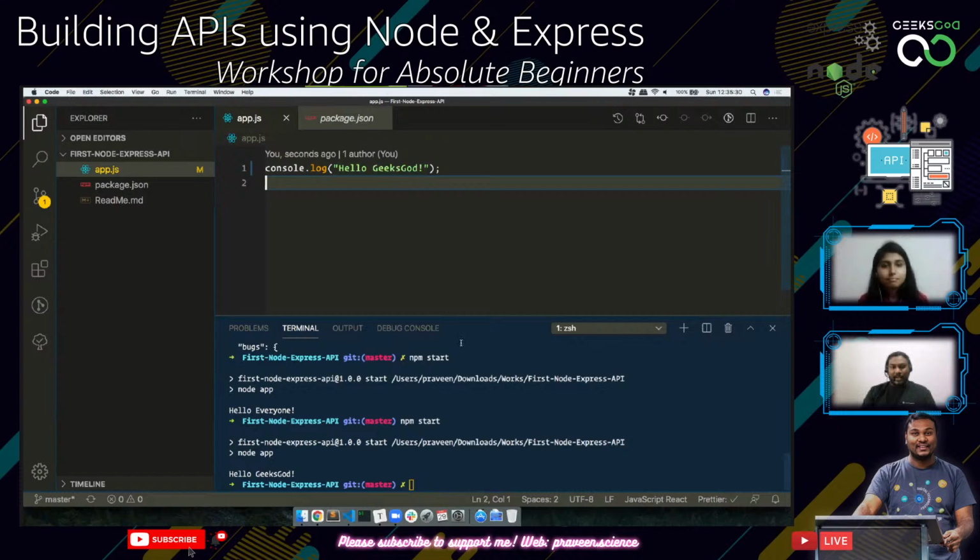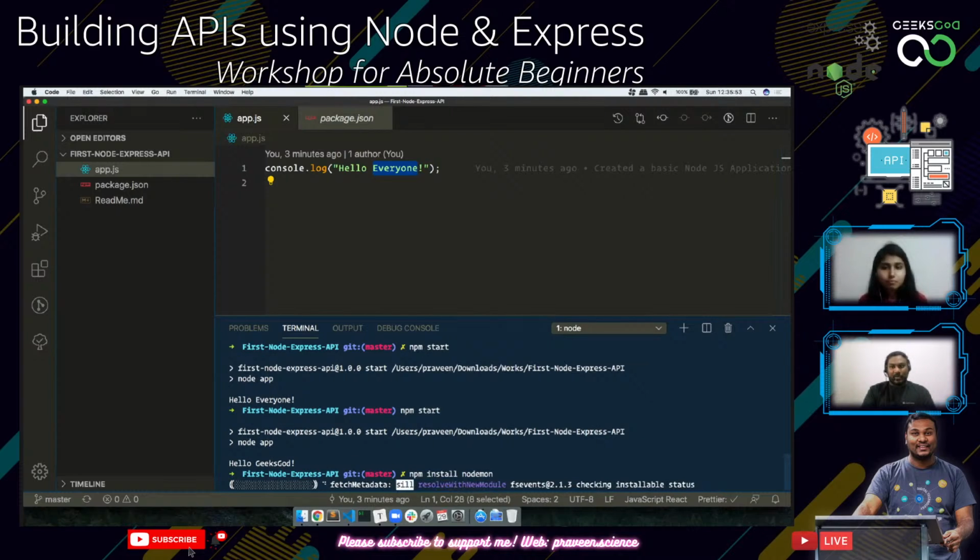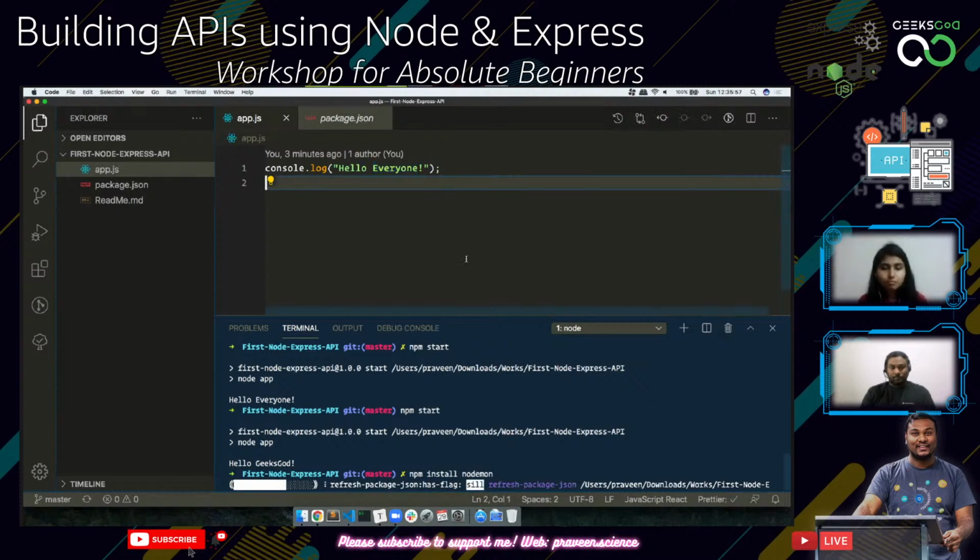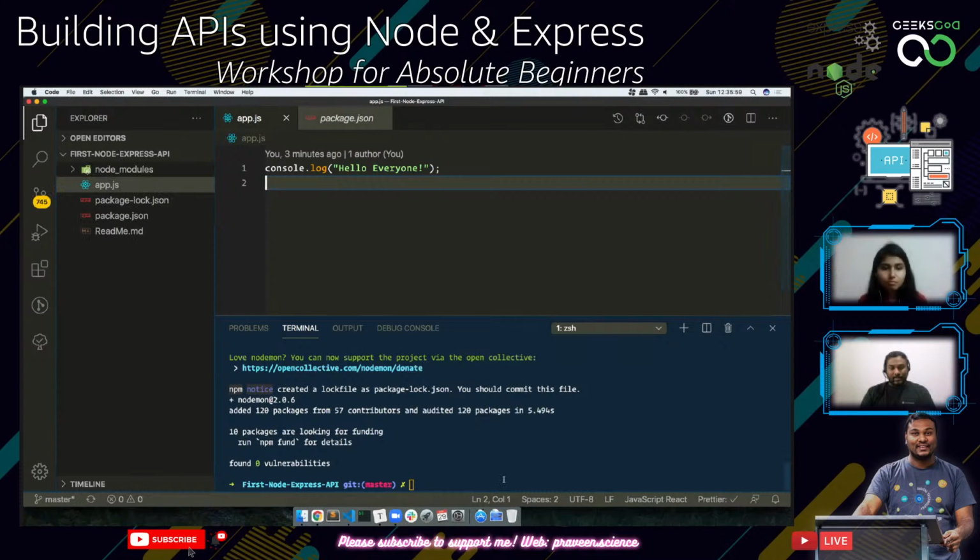So what I can do is, there is something called nodemon. It monitors the JavaScript files, and based on that, it is going to restart npm start here. To install a package, go to the place where the package.json is and do npm install nodemon. Nodemon is the package name that I'm going to install right now. So now it is installed.